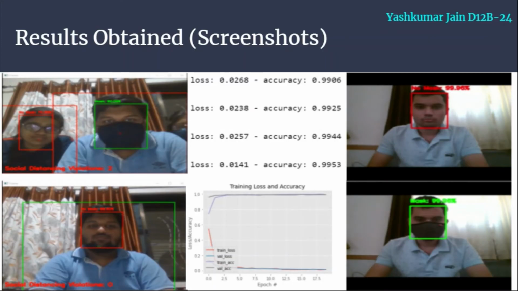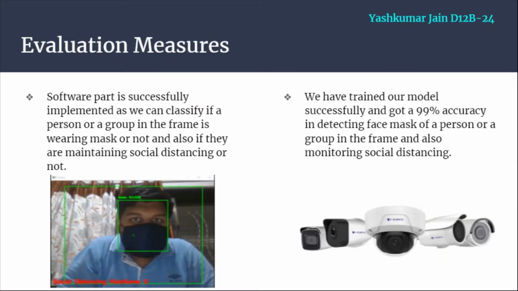After seeing the working demo, these are some of the screenshots of our model. Also, the accuracy score is shown in the figure. As you can see, the accuracy score is around 99.44%, which is higher than the accuracy seen in our research papers. Moving on to the evaluation measures, we have evaluated our project on two bases, the software part and the hardware part. We have successfully implemented the software part and got an accuracy score of around 99%.